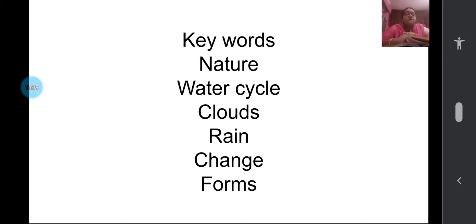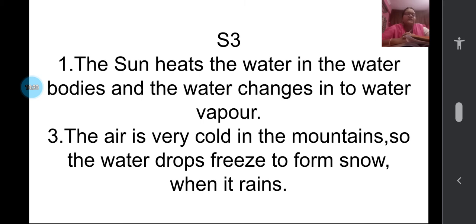If you know the spellings of these words very well, and why we are using these words in this part of the lesson, it will be very easy for you to complete S3. As I had discussed earlier, how does the sun play an important role in the water cycle? You might have written it correctly. Whatever you have written, you can check the answer.